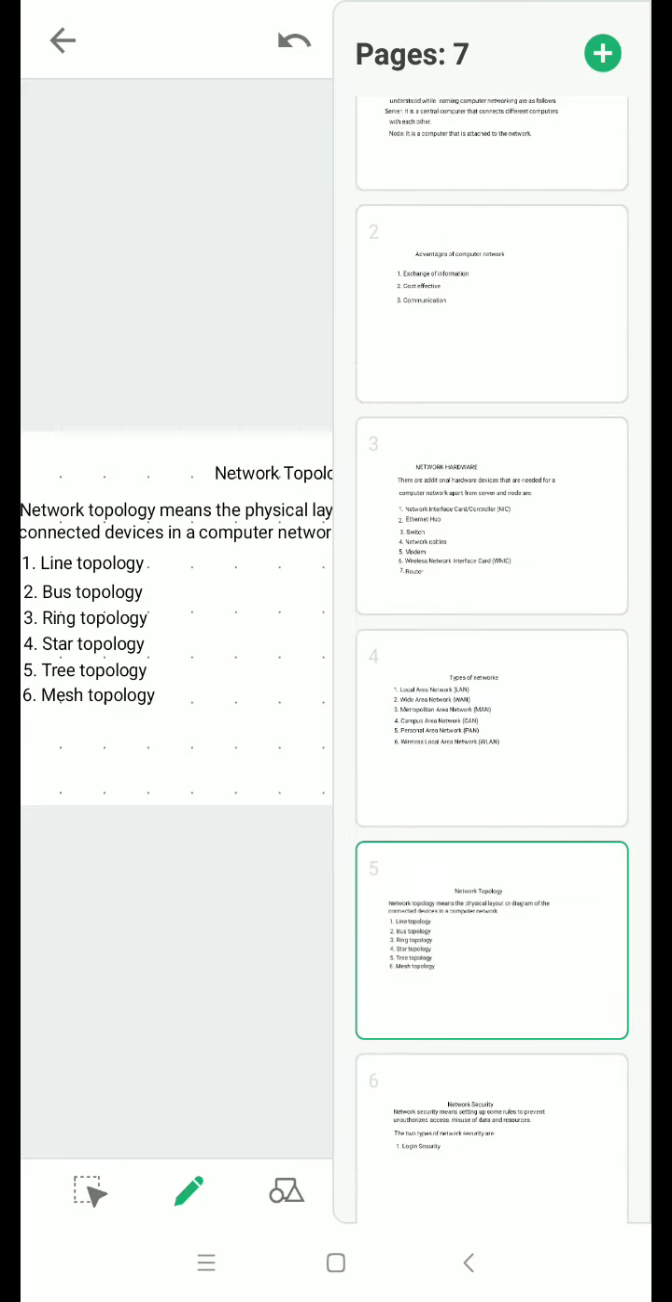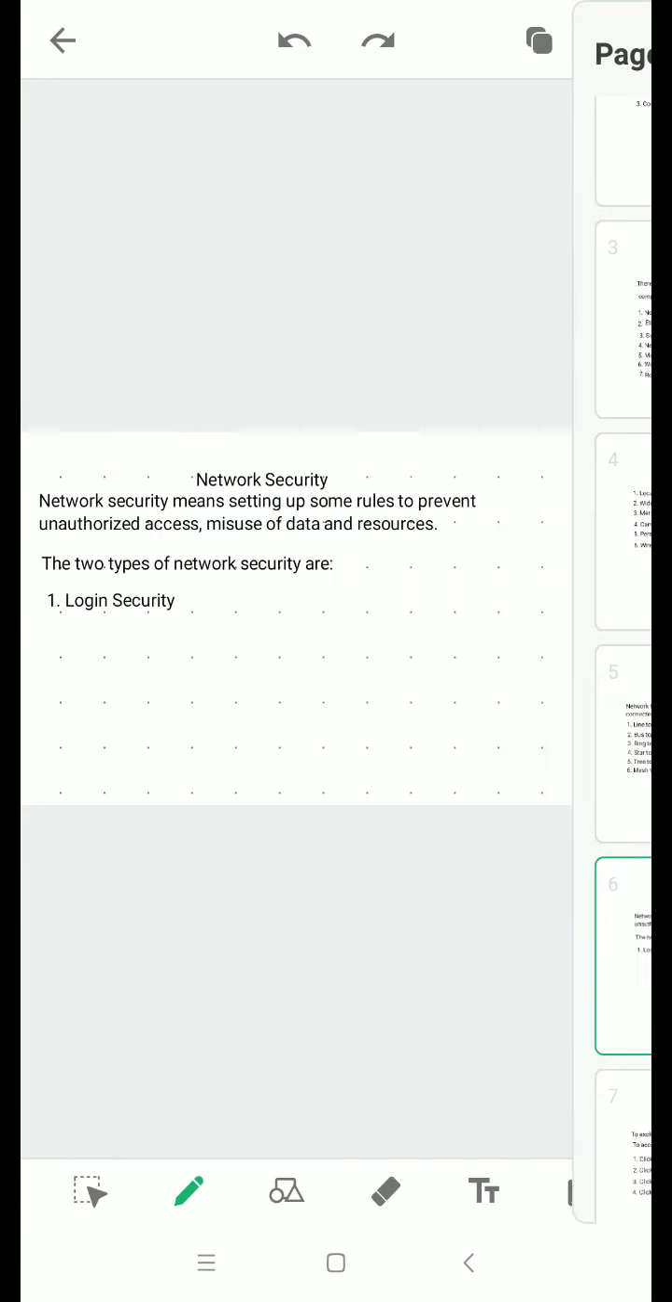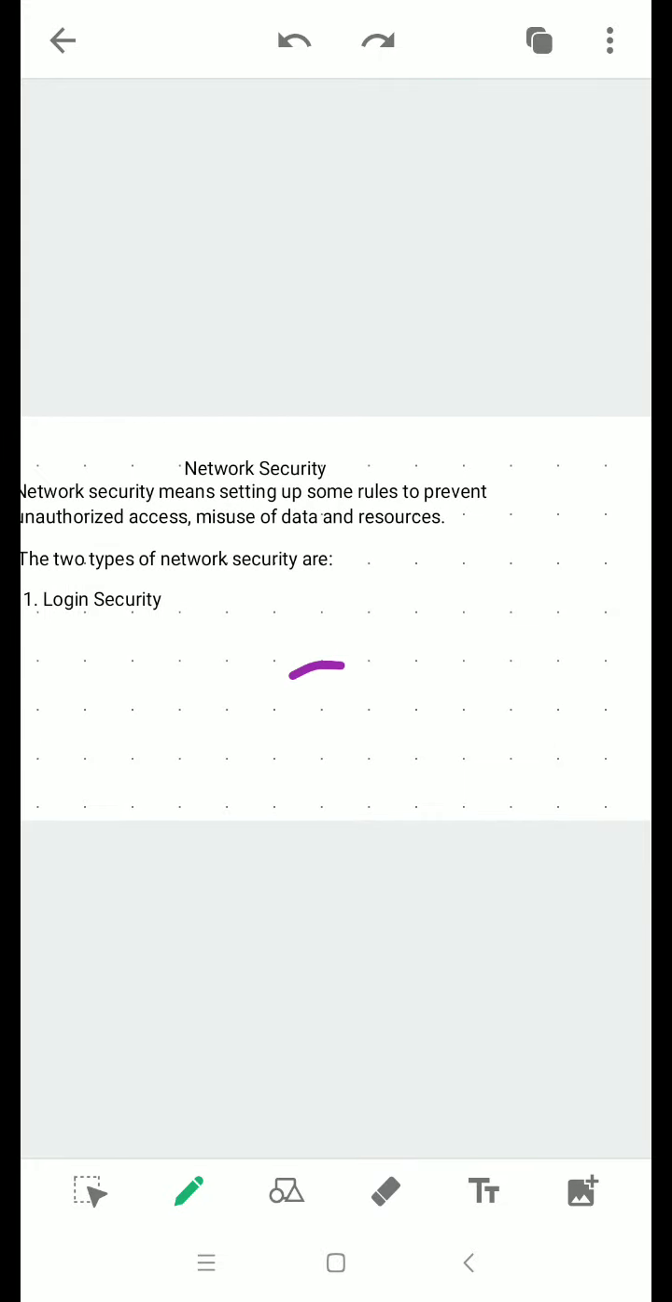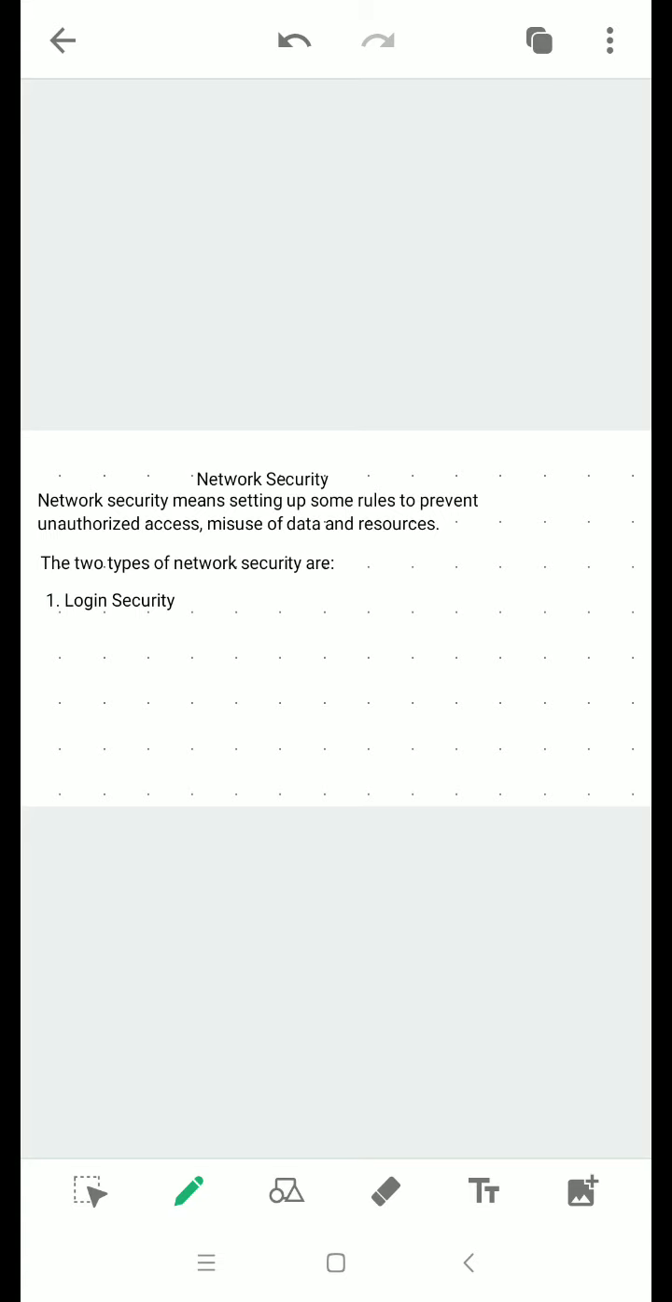Our next topic is network security. What is security? Security is protecting ourselves. So, network security means setting up some rules to prevent unauthorized access or misuse of the data and resources from any other people. The two types of network security are login security and write security.